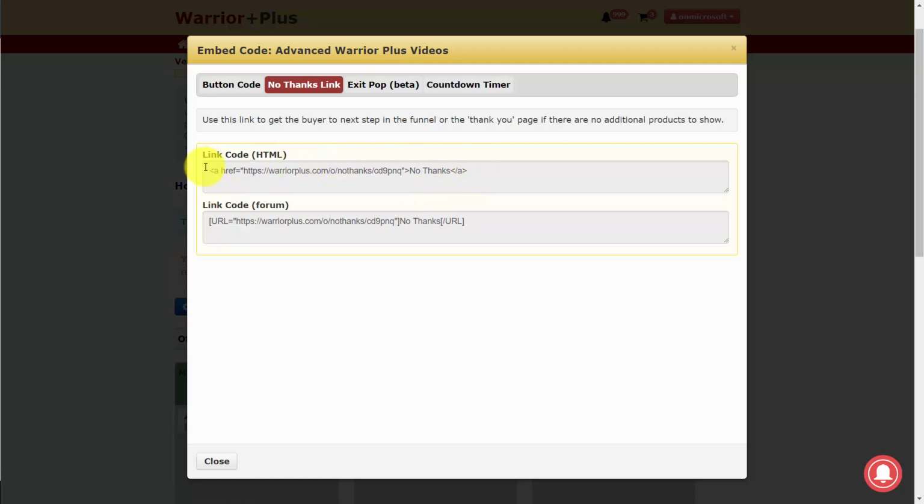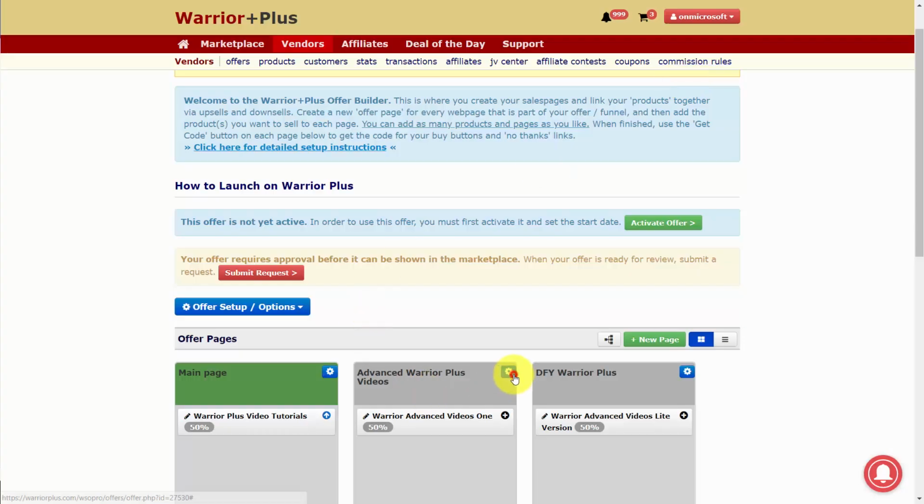Now, giving the option to click this link to our clients means that if they don't want the upsell or they want to click out of the downsell, we will then have a link that will send them to their next offer or to the member area in order to get their product. So you want to make sure that you include this particular no thanks link associated with this particular offer, and you want to associate it with the page that you have placed inside of this area. All of those things must be in sync for your funnel to work correctly.